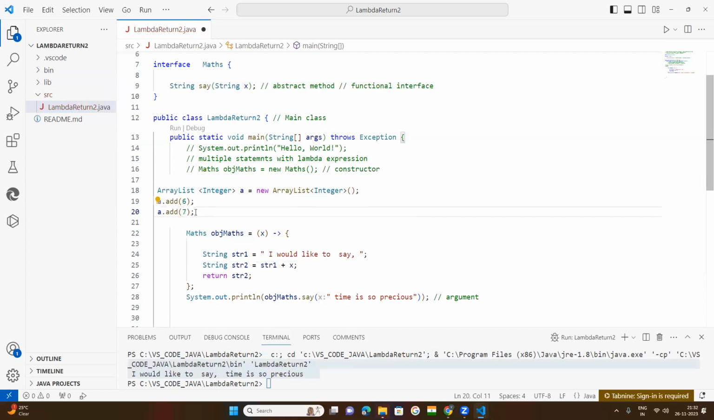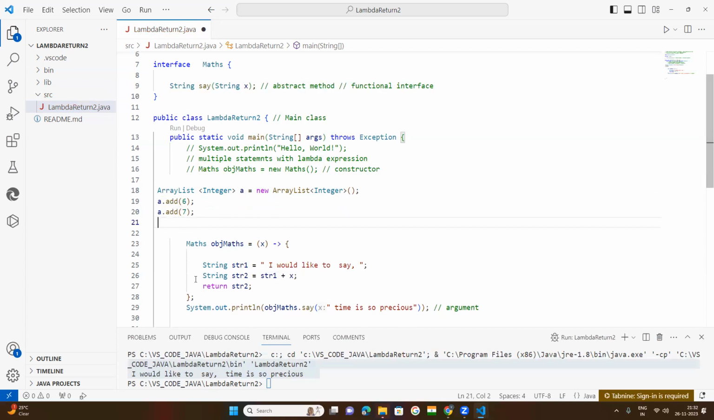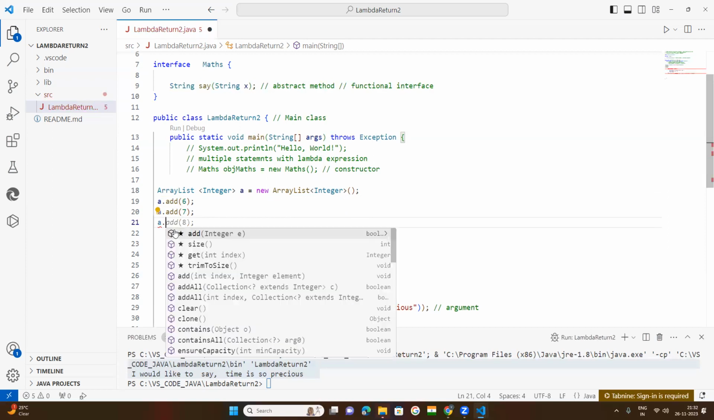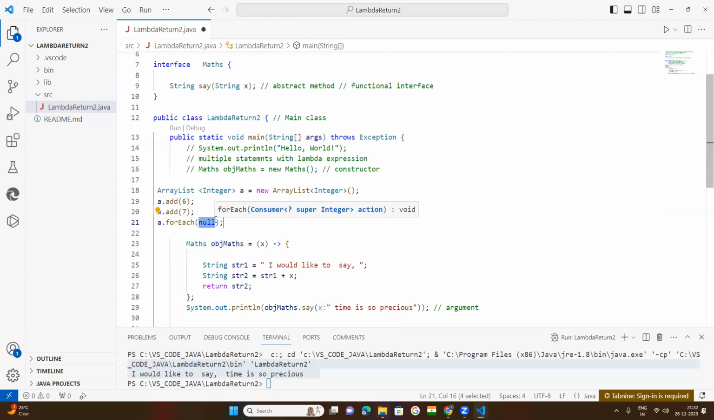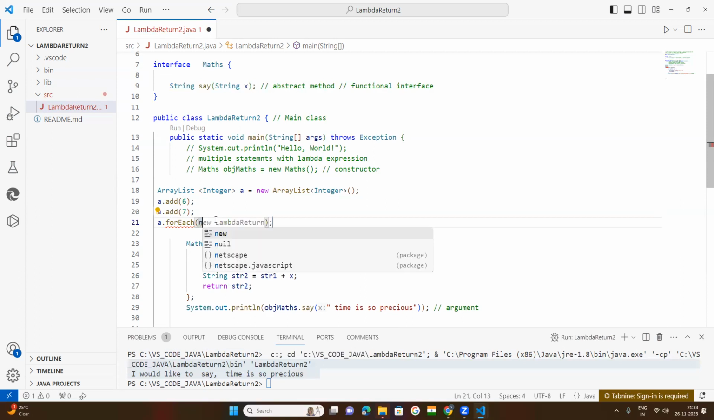Okay, next, a means object. Here one method I am going to use, that is forEach. See here, this is the forEach method. This method I want to use here. I will explain the meaning of this forEach method. Within this bracket, I am going to implement the lambda expression. Within this, put a simple parameter here.